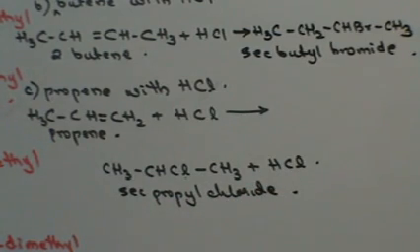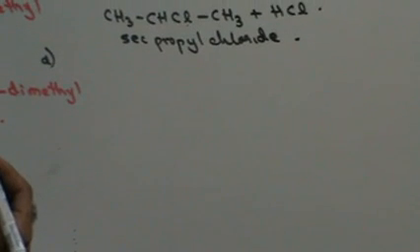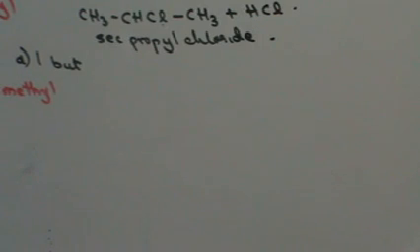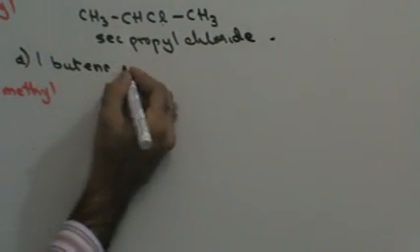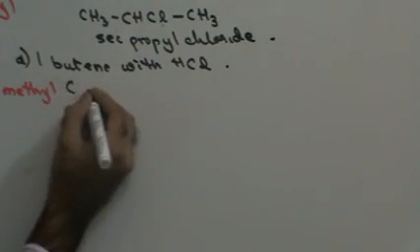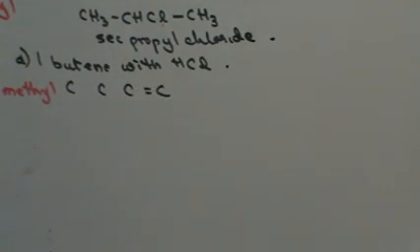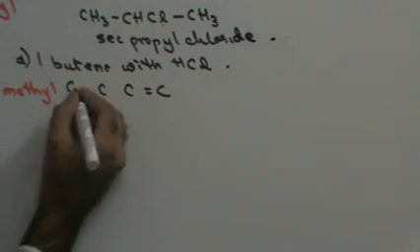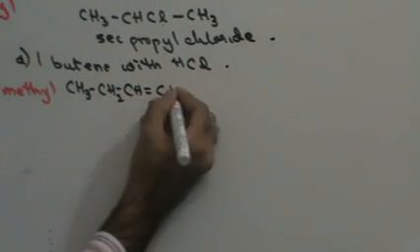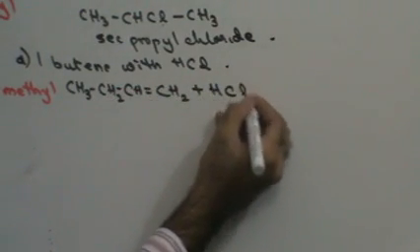Right? Next, let's see another reaction using Markovnikov's law. For example, let's assume what happens when 1-butene reacts with hydrogen chloride. No, I don't have plus HCl there. 1-butene with HCl, right? Butene, 4 carbon atoms, 1-butene means the double bond is going to be on the first carbon atom. So this is CH3, CH2, CH, CH2 reacts with HCl.